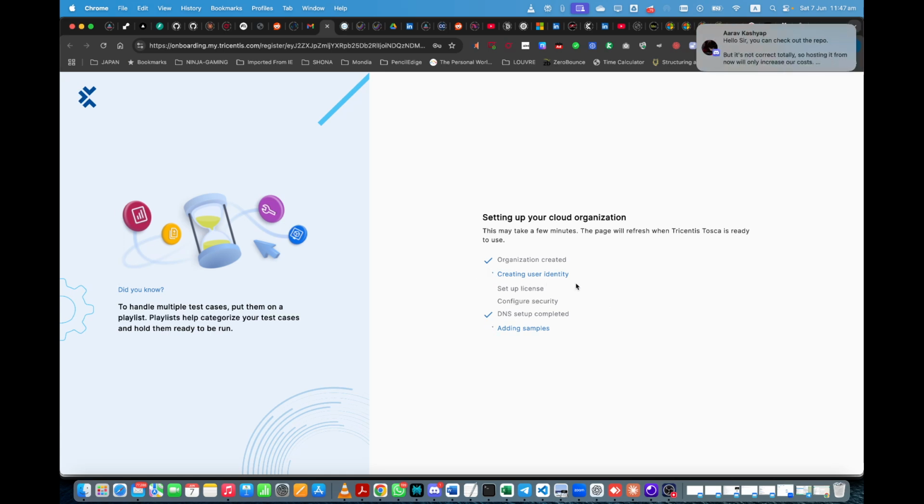Creating user identity, setup license, configure security, DNS setup completed, adding samples. Oh, huge process. How long to wait? No idea.